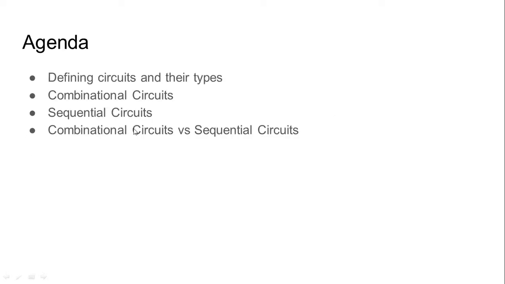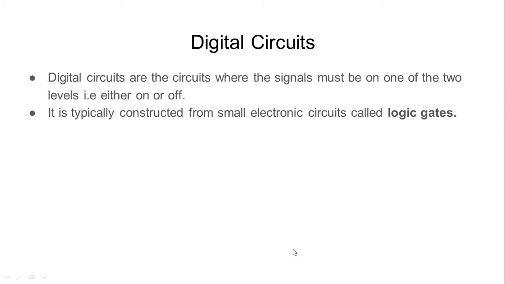So, this is the agenda of today's lecture series. First, we will learn about what circuits are and what are its various types. Then, we will talk briefly about the types of circuits, which could be combinational and sequential circuits. We will learn about the characteristics of these different types of circuits, and then in the last part we will make a comparison between the two, combinational and sequential circuits. So this is the first part, digital circuits.